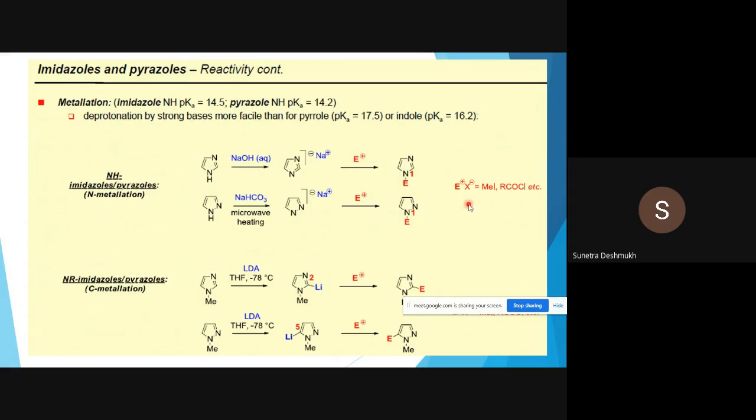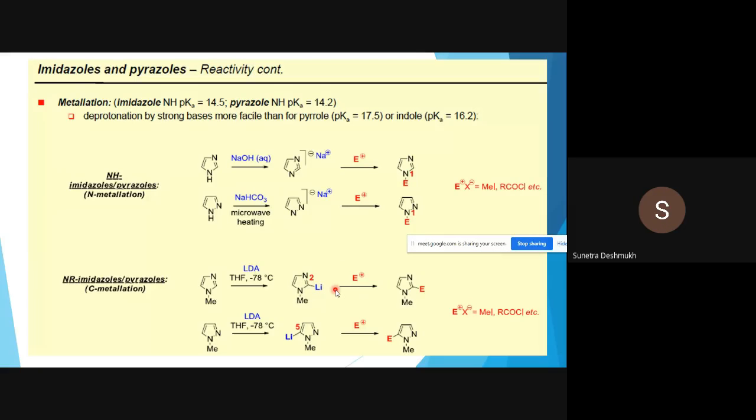Now, with N-alkylated imidazoles and pyrazoles, we can consider metallation of those as well. Since hydrogen is no longer on nitrogen and methyl is there, on treatment with a strong base, lithium diisopropylamide, Li acts as the electrophile.